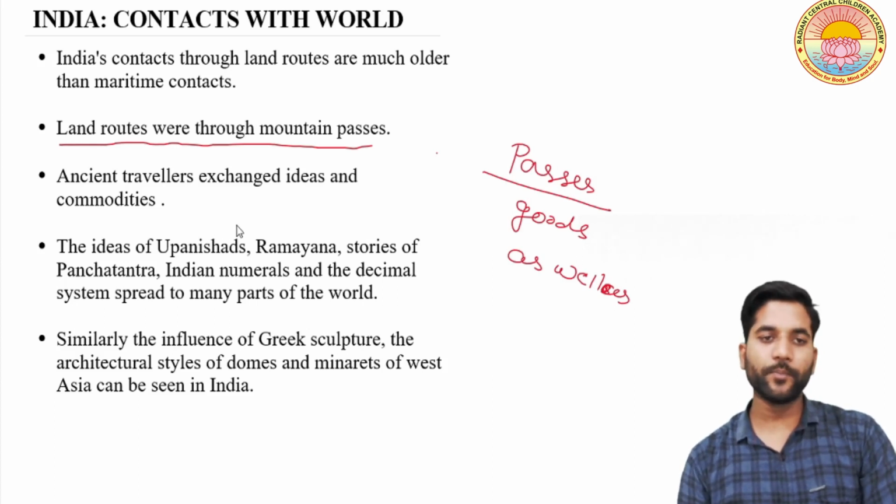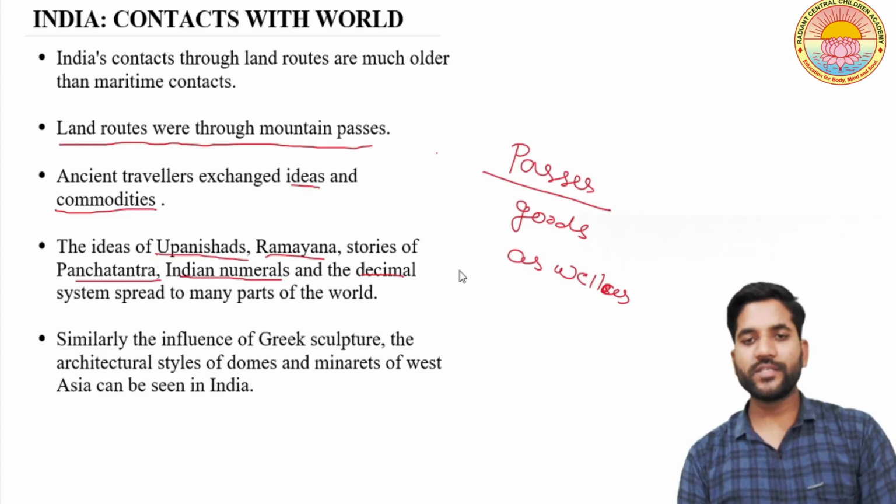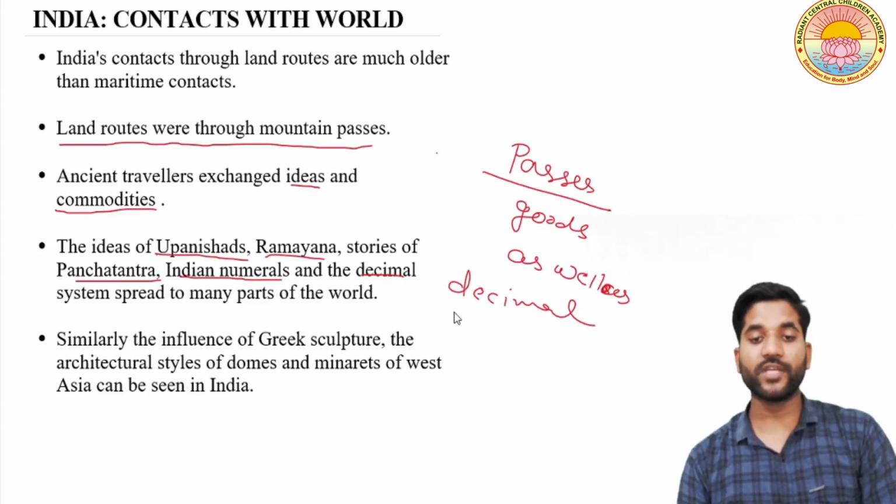And you all know that when people move from one place to another place, it is not only the human being which moves. They go with their ideas, they exchange their ideas as well as commodities also. So in case of ideas, they exchanged the ideas of the Upanishads, Ramayana, story of Panchatantra, Indian numerals, decimal system, and you can see that decimal system, which is a part of math, and it is taught in almost everywhere in the world. It is basically Indian contribution to the world.